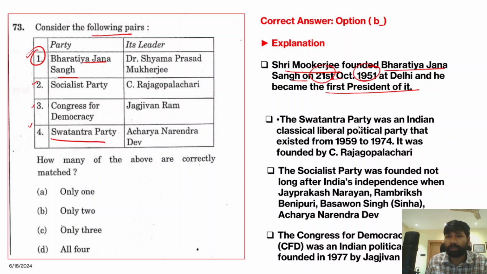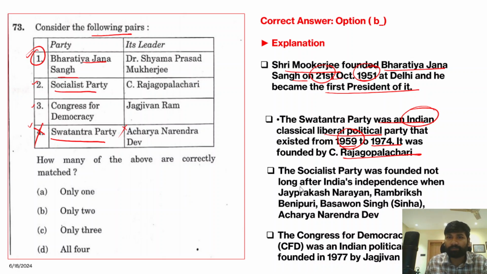So next, Swatantra Party was an independent classical liberal political party. It existed from 1959 to 1974, and it was founded by Rajagopalachari but not Acharya Narendra Dev. So therefore this is incorrect. Next, the Socialist Party.